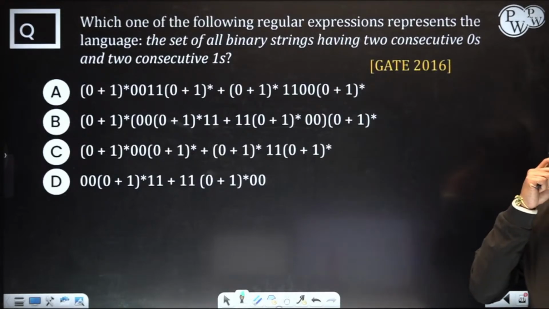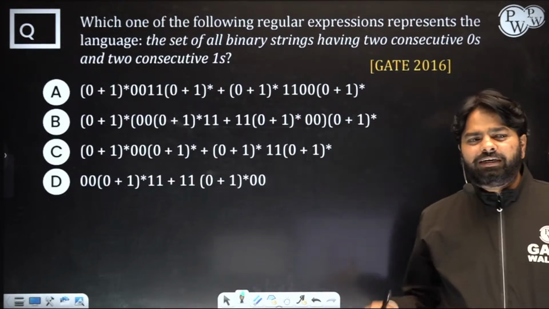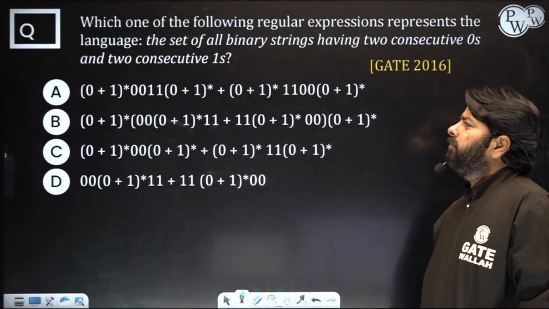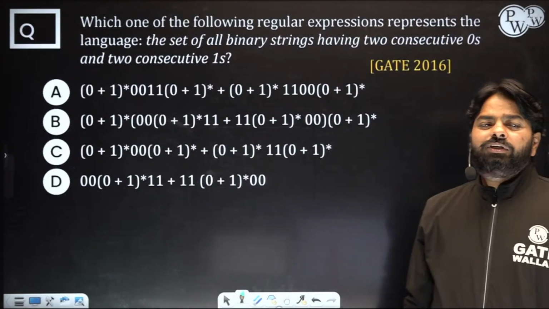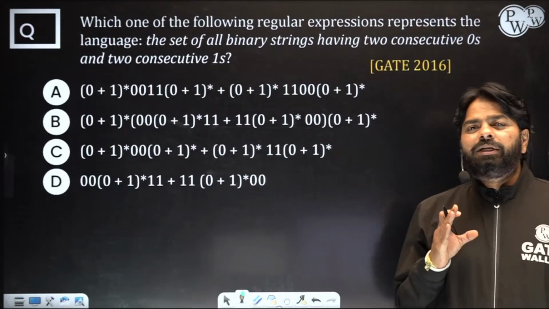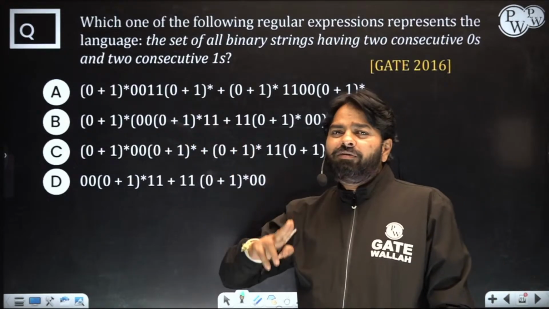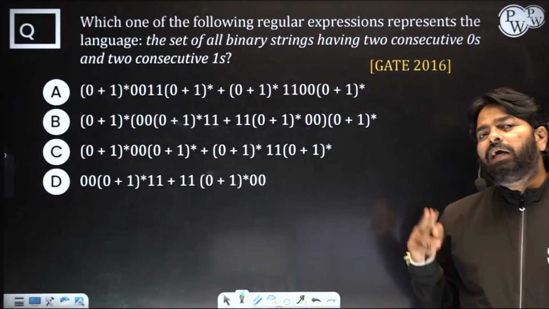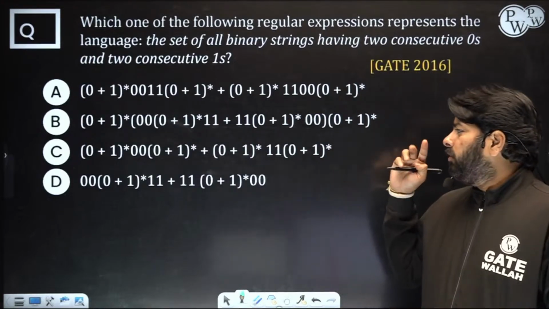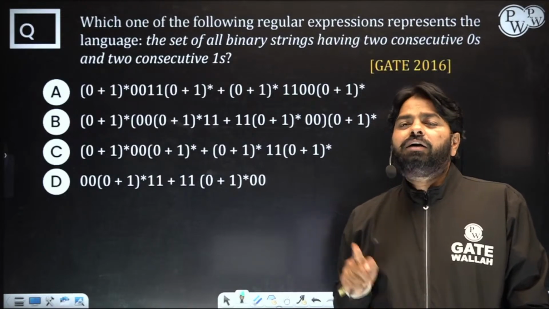Okay, look at each option, why that is correct or why that is wrong. There should be a reason for selecting or deselecting. You need to have 2 consecutive zeros and also you need to have 2 consecutive ones. That means 00 and 11 separately. Okay, don't look for them together. 00, 11 is different. 00 and 11 is different. Okay, this question is about 00 and 11. So you need to identify all the strings which are having both 00 and 11.